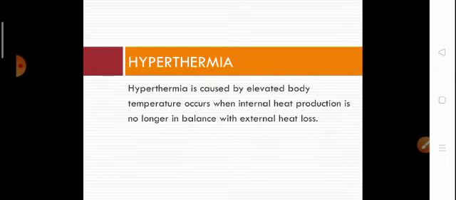The next stage of sports injury is hyperthermia. Now, this is the definition of hyperthermia. Now, we'll see what are the treatment and precautions which are necessary in case of hyperthermia. Treatment for all heat conditions involves immediately moving the person to a cool area. Now, this is common logic. If you are suffering from a heat condition, then it is sure that you have to be in cooler places.